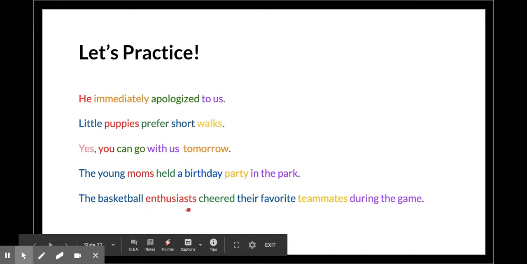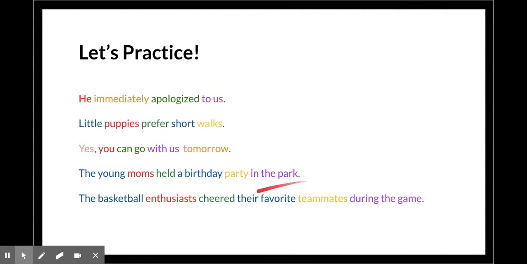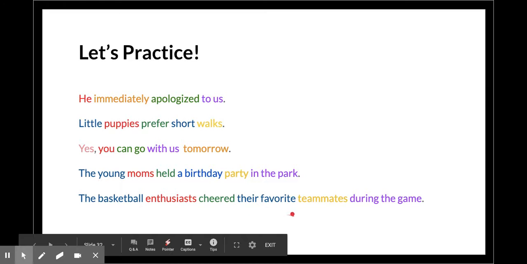The basketball enthusiasts cheered their favorite... cheered what? Teammates, following an active verb. Teammates is the direct object. During is a preposition. During the game is the prepositional phrase.